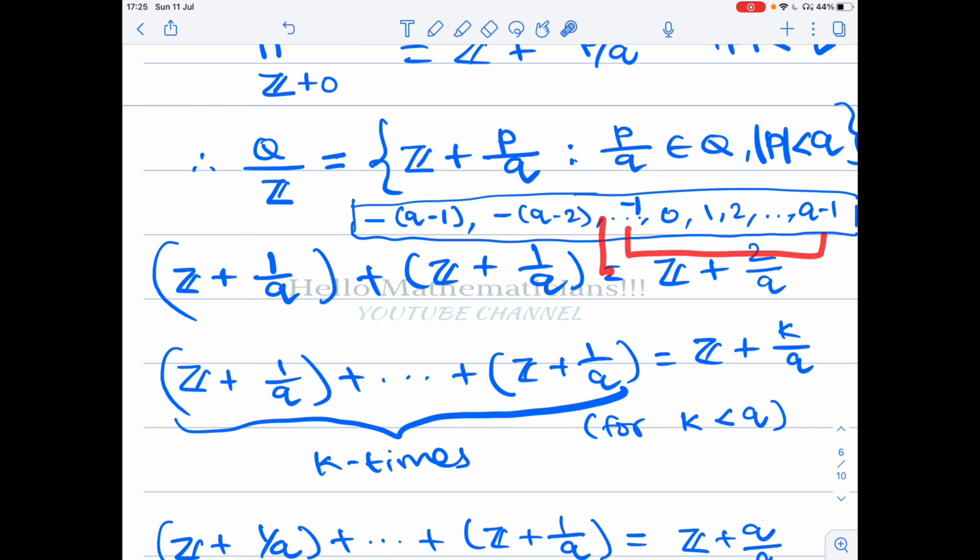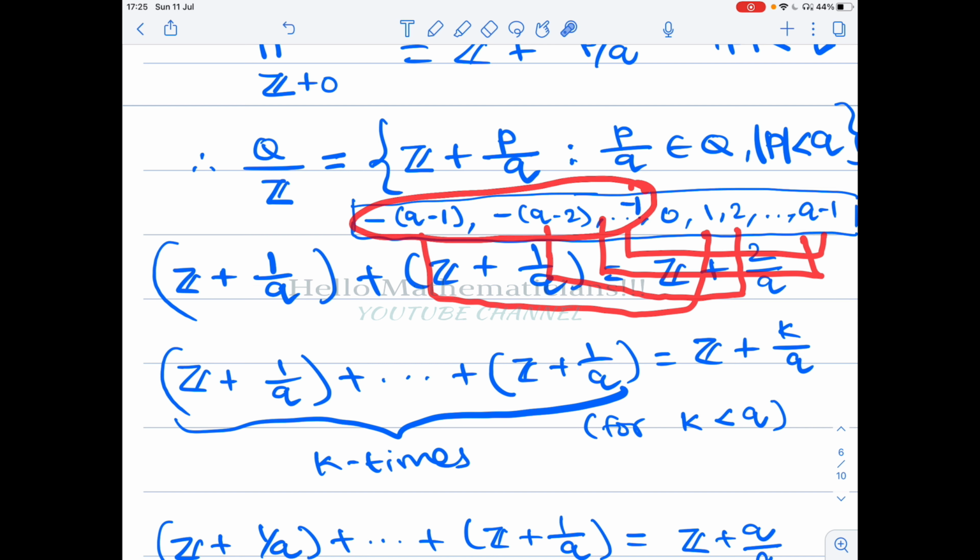Z plus minus 2 by q equals Z plus q minus 2 by q. And Z plus minus q plus 2 by q will be equal to Z plus 2 by q, then Z plus minus q plus 1 by q equals Z plus 1 by q. Therefore, when these numbers come as p in the numerator, these cosets are equal to these cosets. That's what we proved.